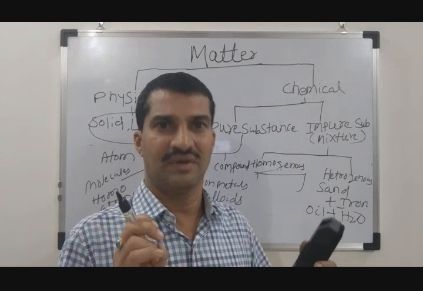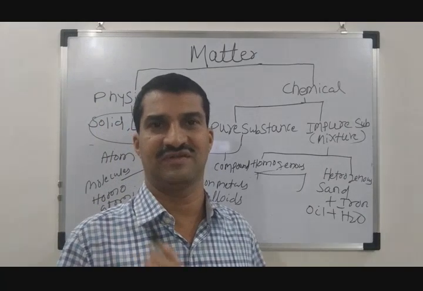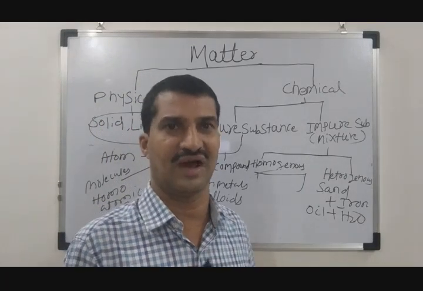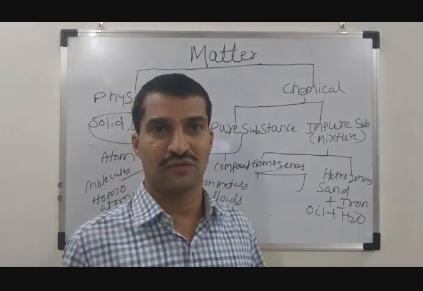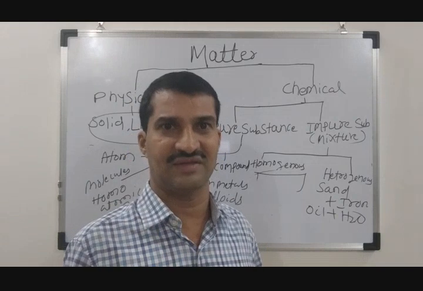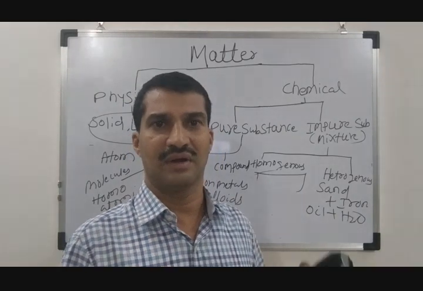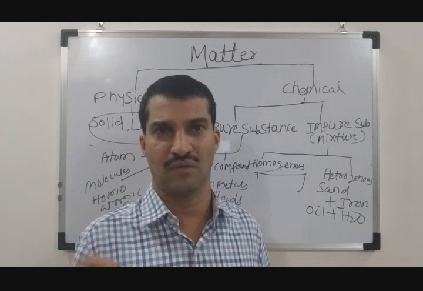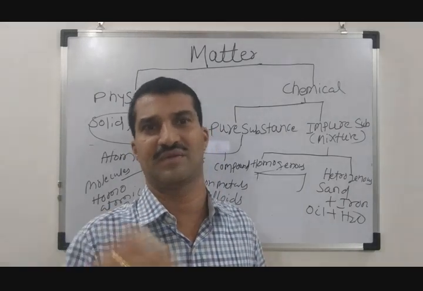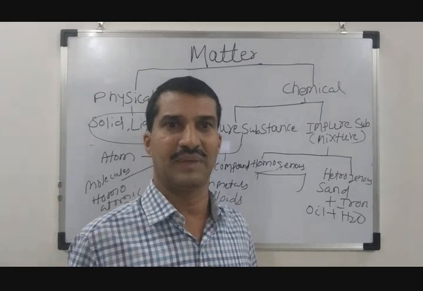This separation is done based on their particular properties. Metals have some different properties, non-metals have different properties, and metalloids have properties in between the metals and non-metals. So because of their difference in properties, they have been differentiated as metals, non-metals and metalloids. If you search the periodic table, you will find some of them are metal, some non-metal, and some metalloids.